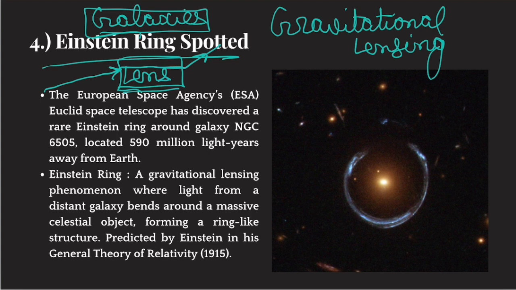So this is a galaxy and some light is coming from behind this galaxy. Because of huge gravitational pull of this galaxy, light rays get bent and this area appears like a lens. So it's not actually a lens, but it acts like a lens because of the massive gravitational pull. This is known as gravitational lensing.